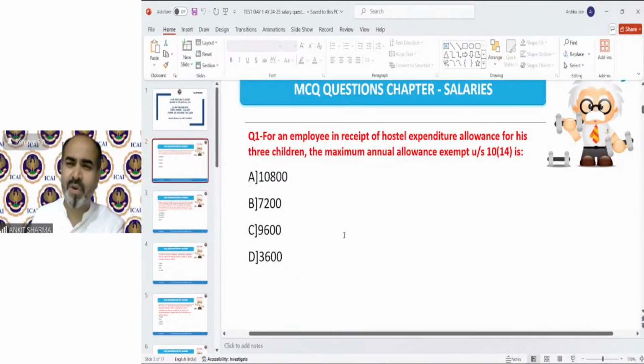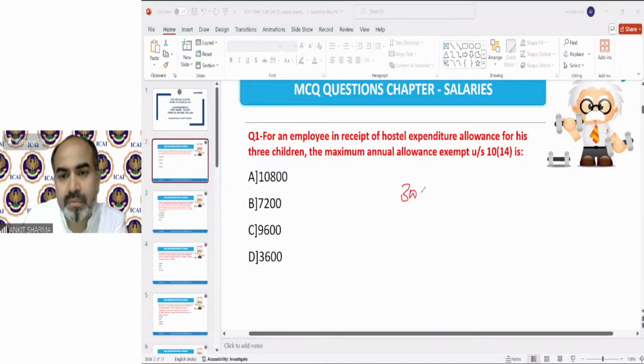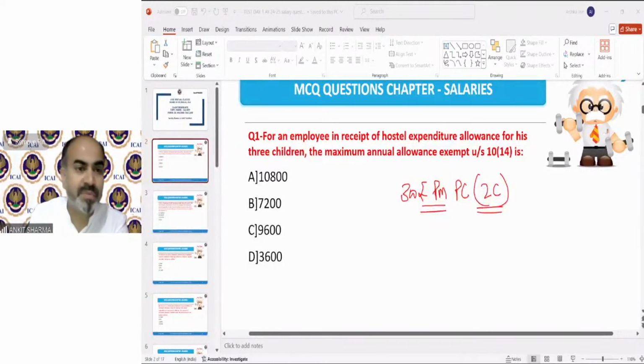Because if it is the default tax regime, that is very simple: you need to tax the full value. Okay, so the hostel expenditure provision says that 300 rupees per month per child, maximum for 2 children you can claim. This is the provision.